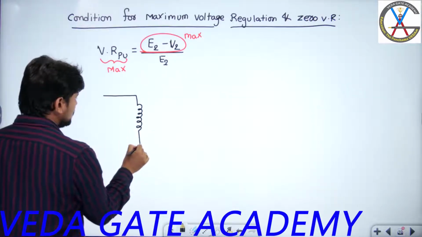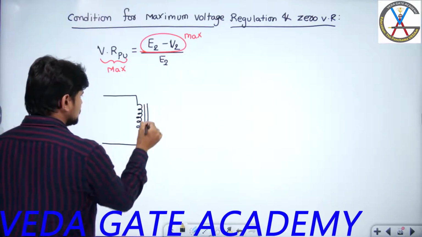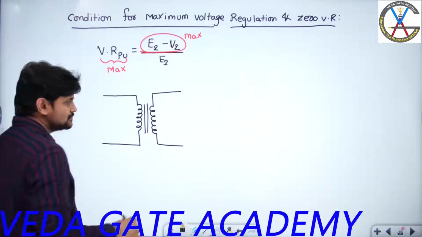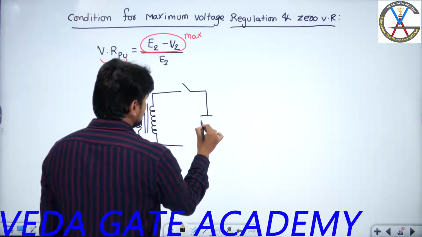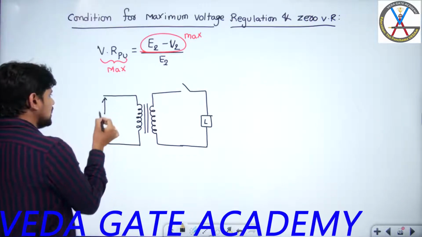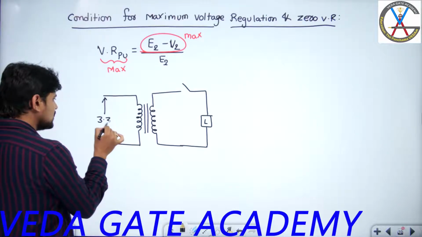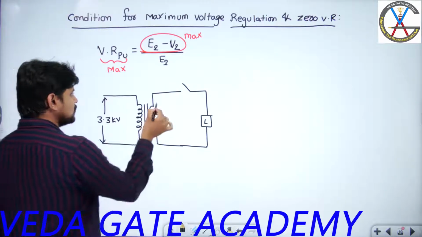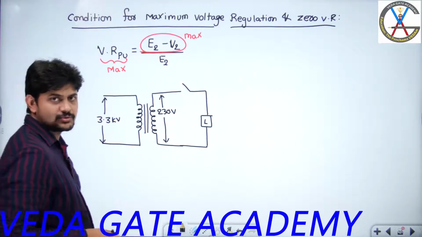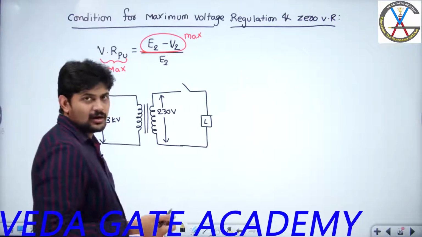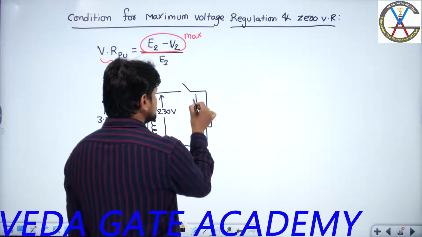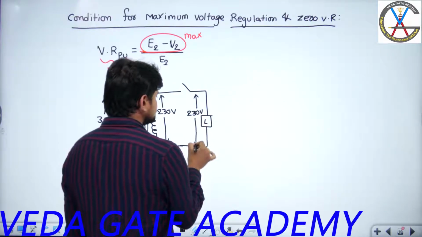Suppose you have taken a distribution transformer. Let us assume this is my primary winding and this is my secondary winding, and here you will have a switch, and this is my load. Let us assume I have 3.3 kV stepped down to some 230 volts for domestic appliances. We know that under no load condition the terminal voltage is the same as the no load voltage.